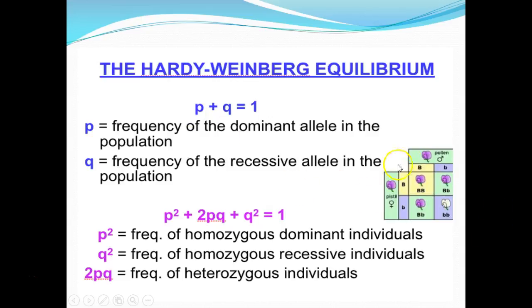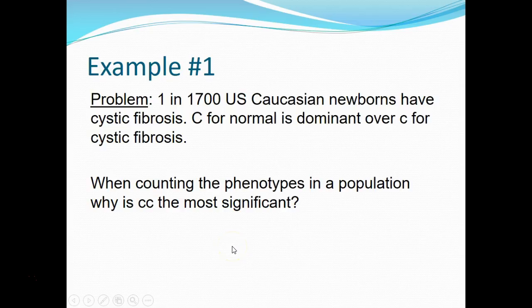Now, if you look over here at this Punnett square, you can see how they derive this. So when you do a cross between 2 heterozygous individuals, you get 1 homozygous dominant, that's the P squared. You get 1 homozygous recessive, that's the Q squared. And you get 2 heterozygous individuals. That's why they have 2 PQ. So add up all those frequencies, and of course you're going to get 1. If we change these to percentages, then of course it's going to add up to 100%.